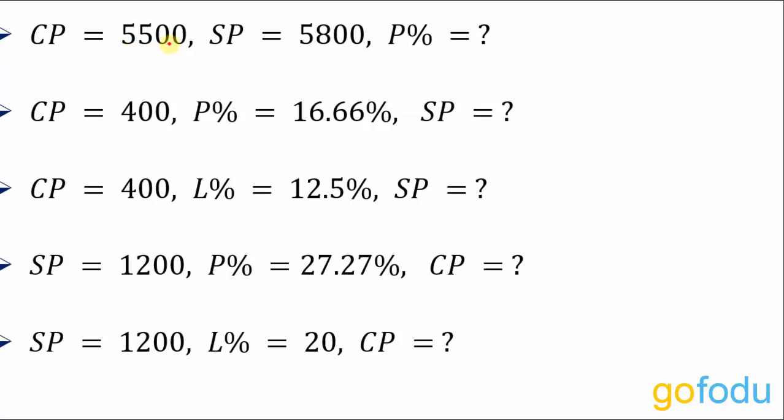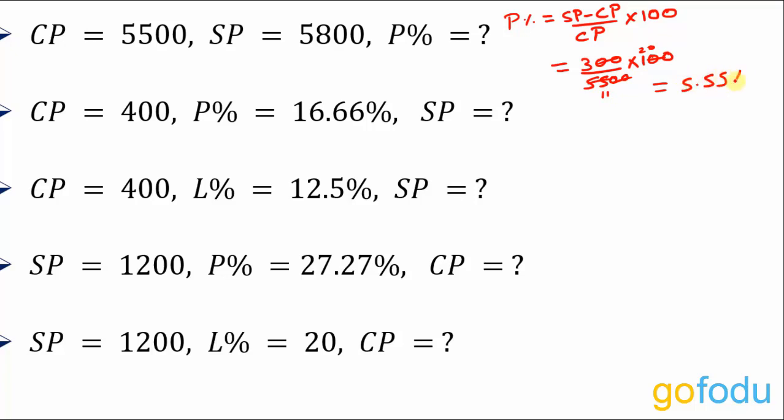So we have cost price given to us and selling price given to us. We have to calculate profit percentage. Profit percentage is nothing but selling price minus cost price upon cost price into 100. Profit percent is always calculated on cost price. Selling price minus cost price is profit in rupees. That is 5800 minus 5500, 300, upon cost price 5500, into 100. And this would come out to be 60 upon 11, that is 5.55%.